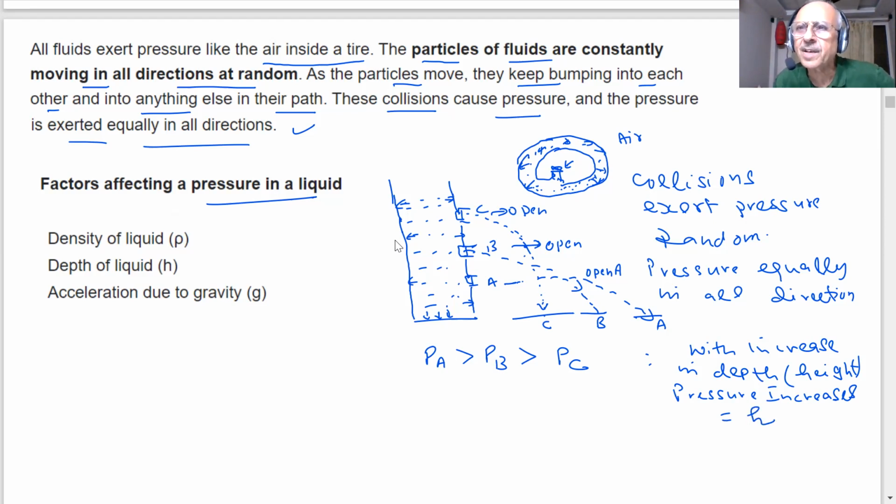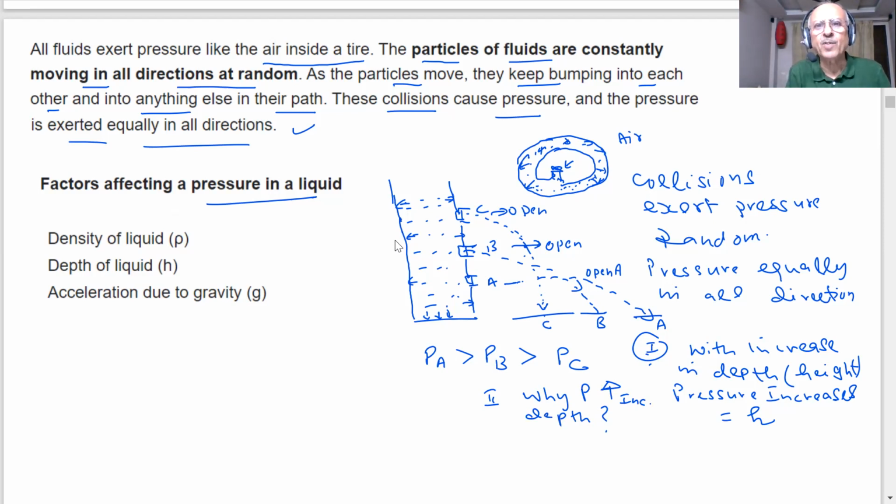Why should it depend on the depth or height of the liquid, student? Important point. Why? Pressure increases, student, with the depth. Tell me what you think about it. What is happening, student? As you go deeper and deeper, the pressure is due to what, student? What is the pressure due to? Weight of the fluid.